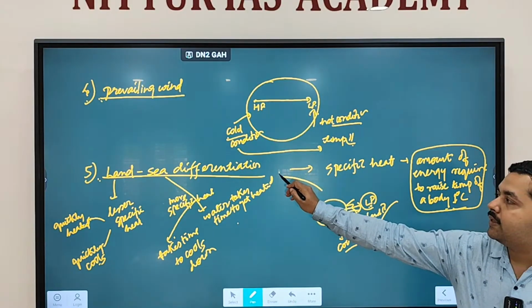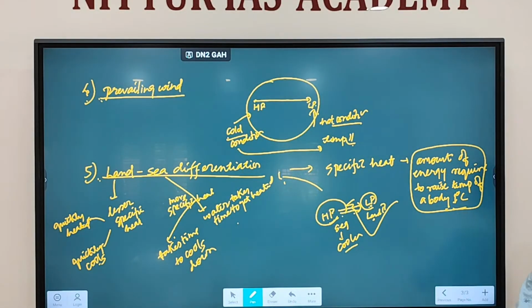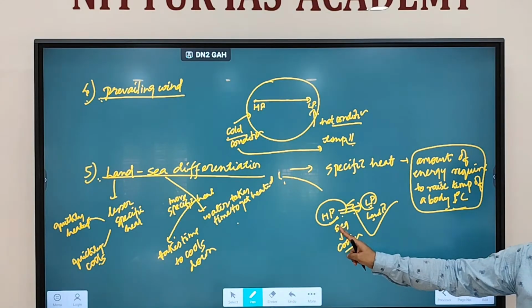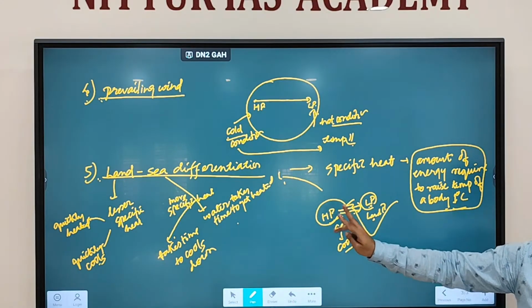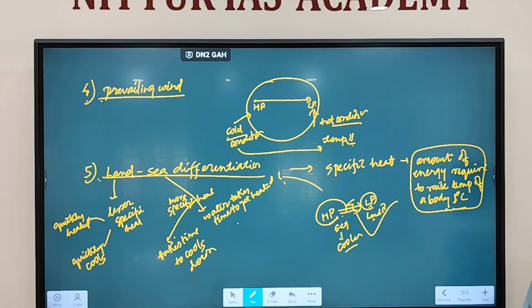So this land-sea differentiation is also causing different heating. Here temperature will be higher, here temperature will be lower. This is happening due to land-sea differentiation. And why is land-sea differentiation happening? Due to different specific heat capacity.